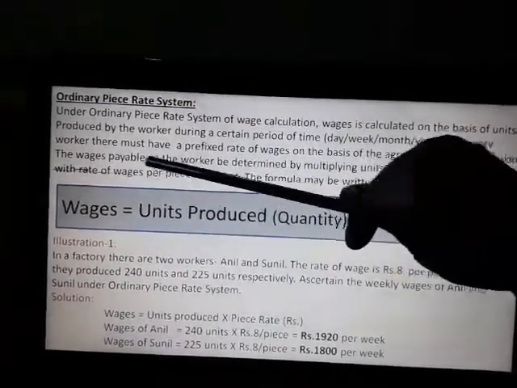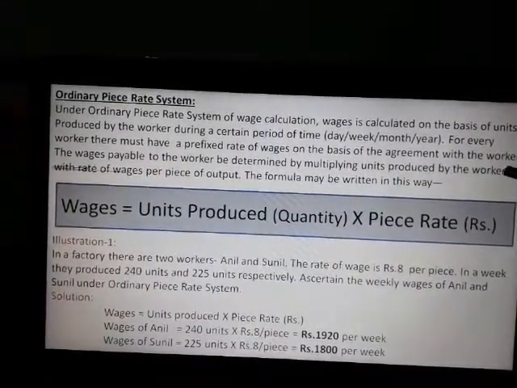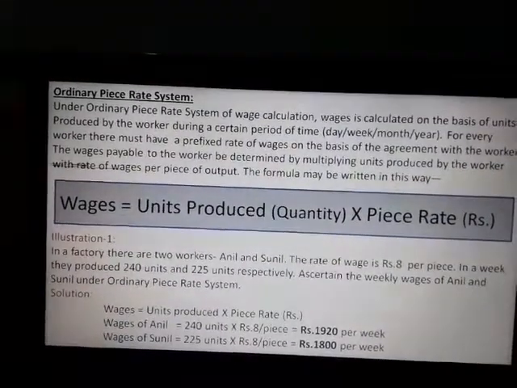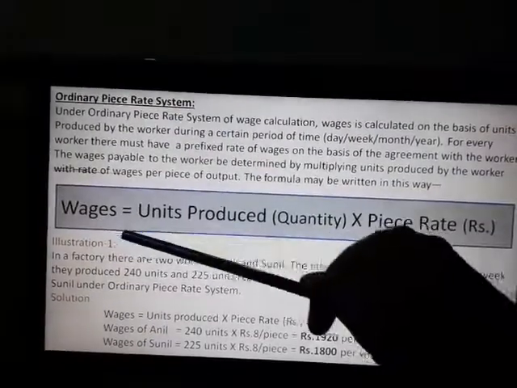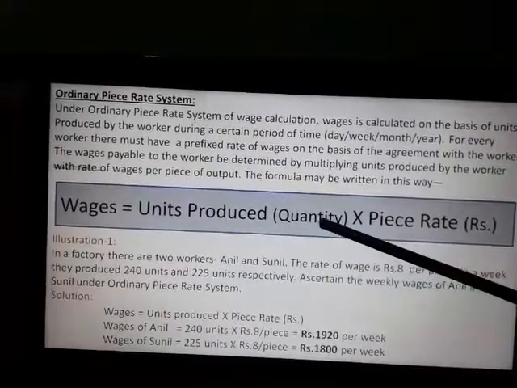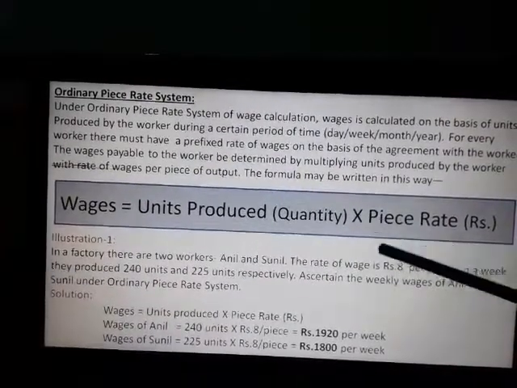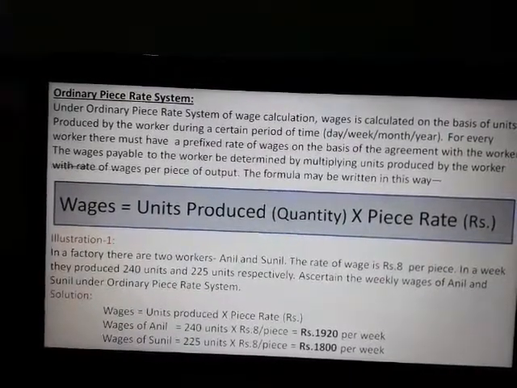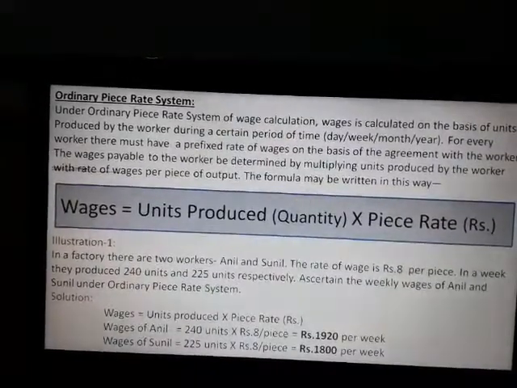The wages payable to the worker are determined by multiplying units produced by the worker with rate of wages per piece of output. The formula may be written in this way: wages equal to units produced, that is the quantity of output, into piece rate applicable for the concerned worker per unit of production.